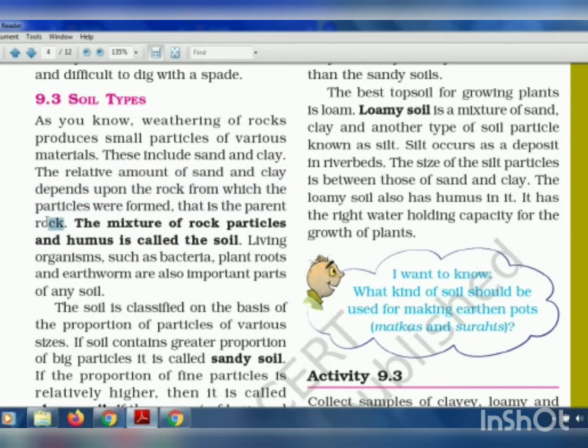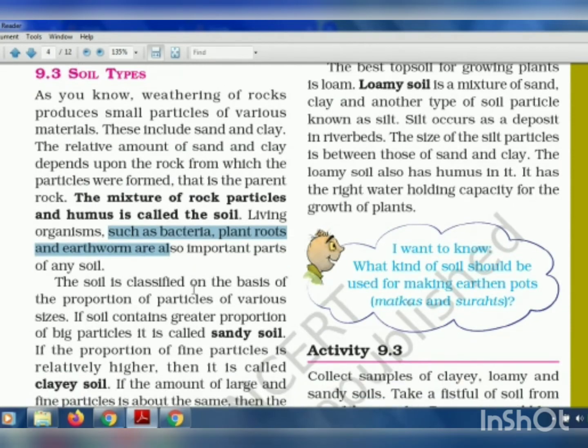From the parent rock, we can come to know whether that soil will have more sand or more clay or an equal amount of sand and clay. Living organisms such as bacteria, plant roots and earthworms are also important parts of any soil.